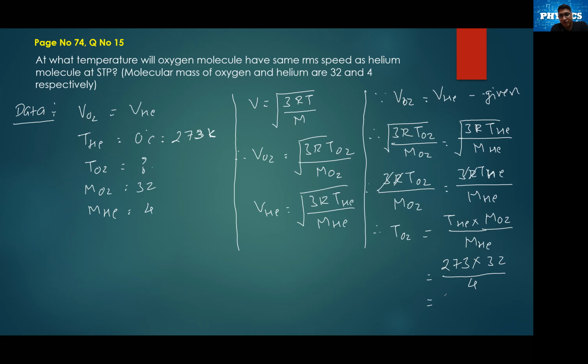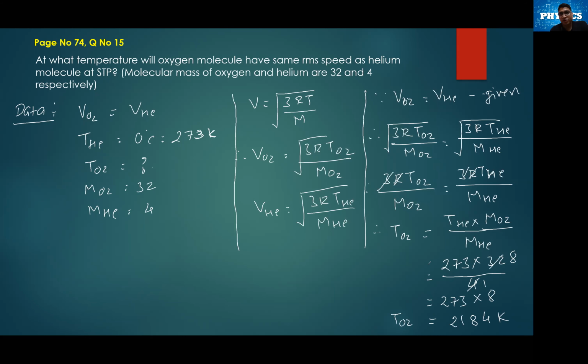So it is going to be 273, and 32 divided by 4 is 8. So 273 into 8. So T of O2 is going to be 2184 Kelvin.